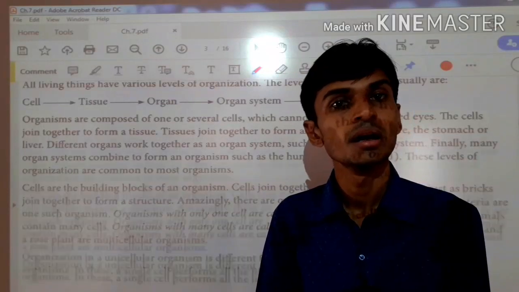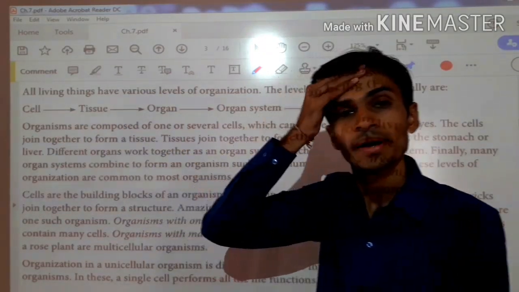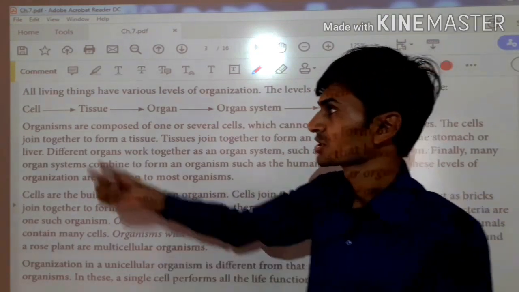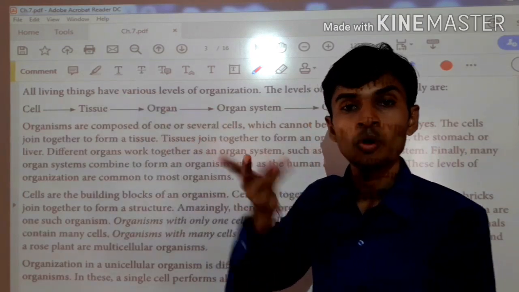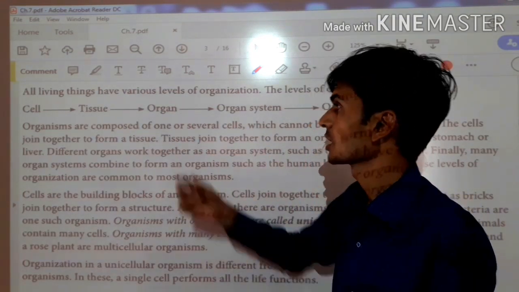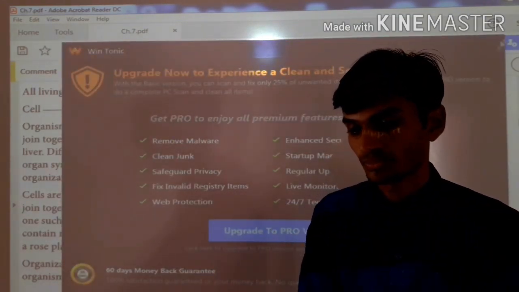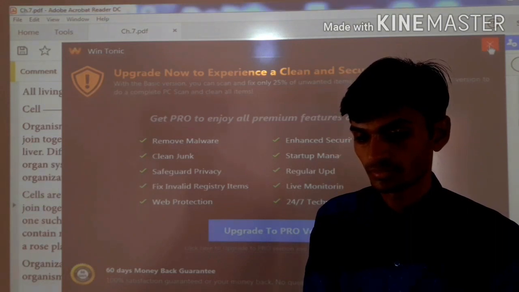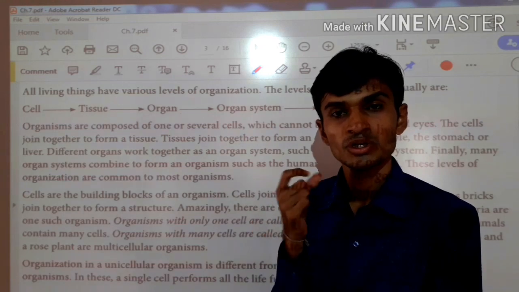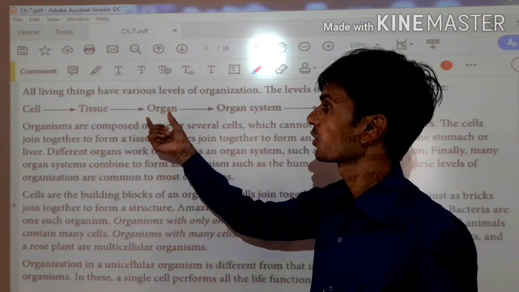So let's repeat again. What is a cell? A cell is the unit structure of any organism. When two or more cells join together, it forms a tissue. When two or more tissues join together to form a particular function, it is called an organ.